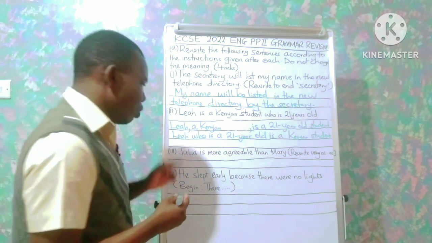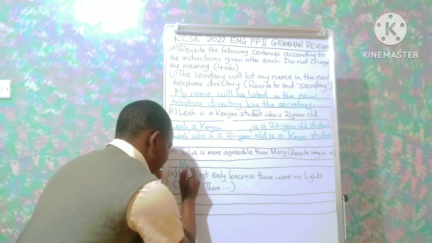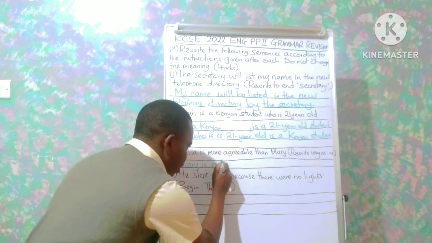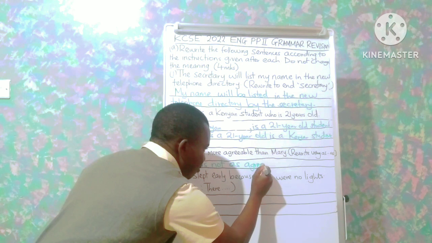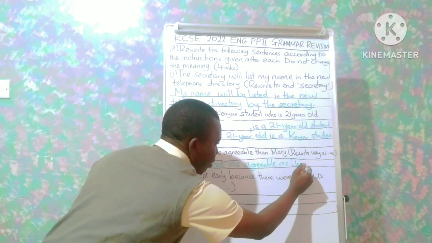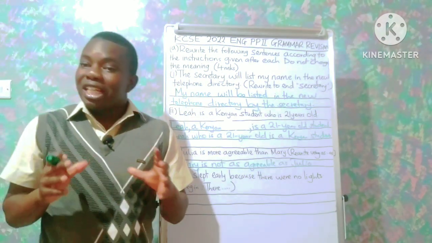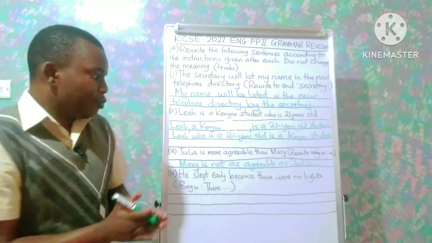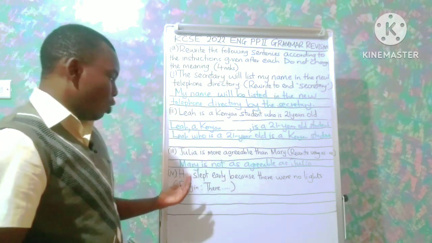So we would say that Mary is not as agreeable as Julia. The meaning still remains that Julia is more agreeable than Mary.